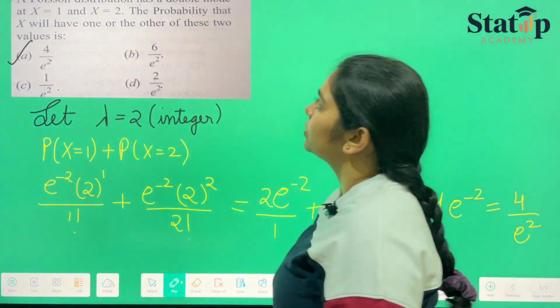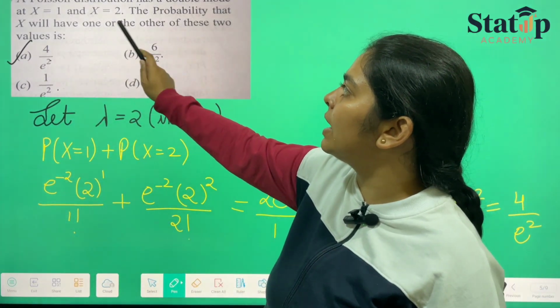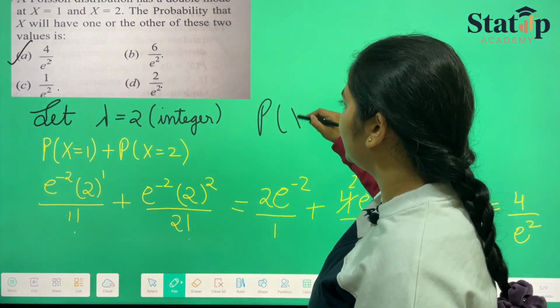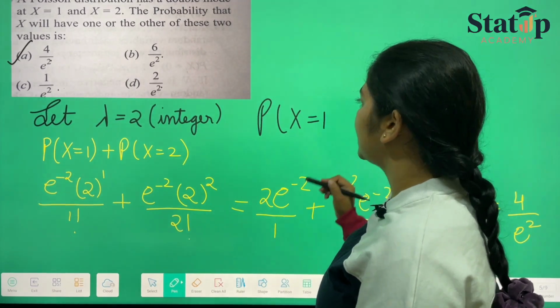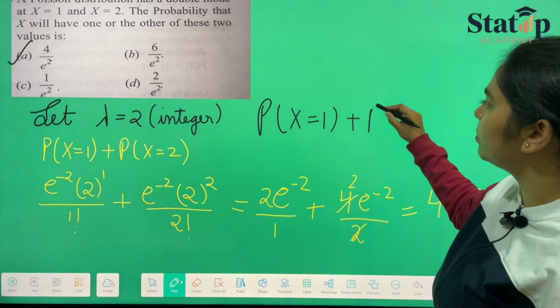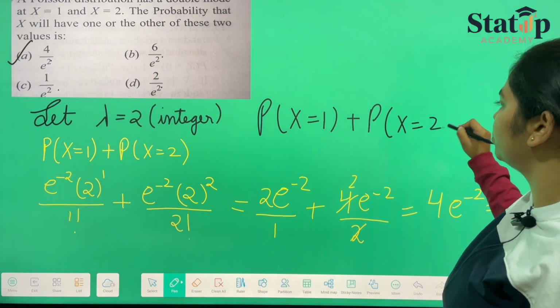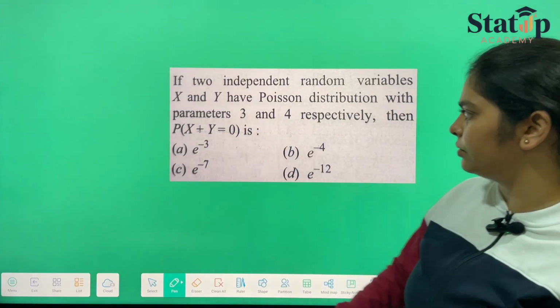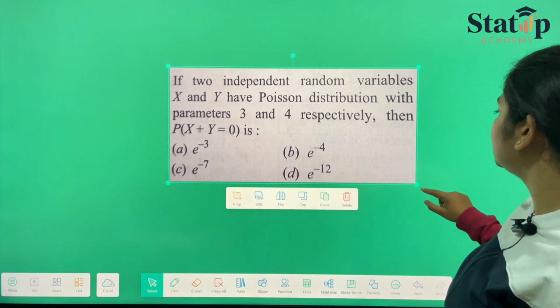So they have asked the probability that x will have one or the other of these two values. If x will have one or the other of these two values, x can be equal to 1 plus probability that x can equal 2, and hence we've calculated that. So I hope it's clear. Now moving forward to the third kind of question that they can ask in the exam.